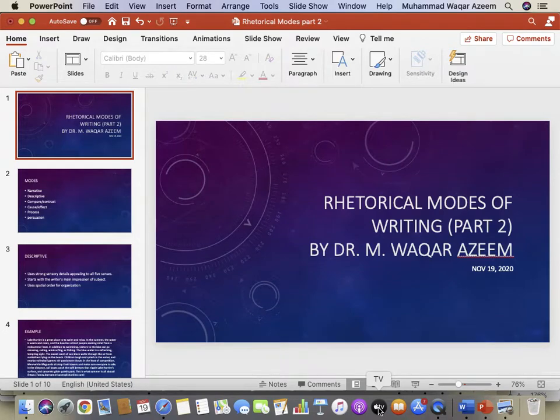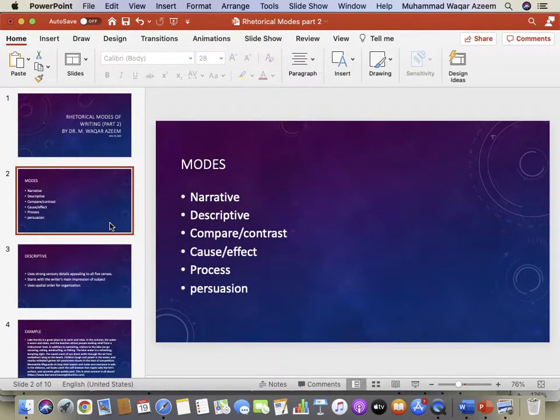Historical modes of writing. In the first lecture, I only discussed narrative writing. Today we are going to discuss the rest of the modes of writing. After narrative, the next mode of writing we will discuss is descriptive, and then in the same order compare contrast, cause effect, process and persuasion.